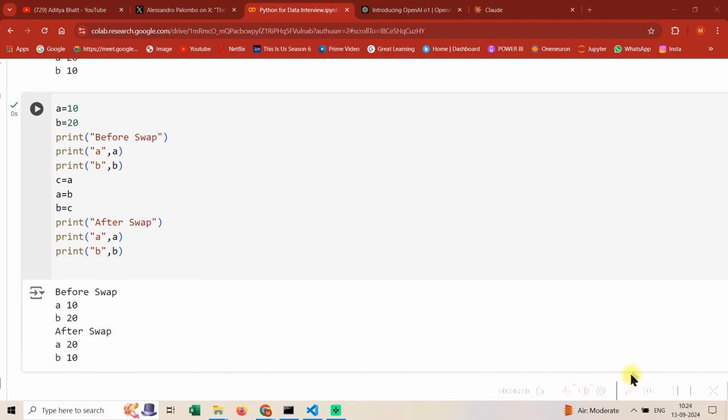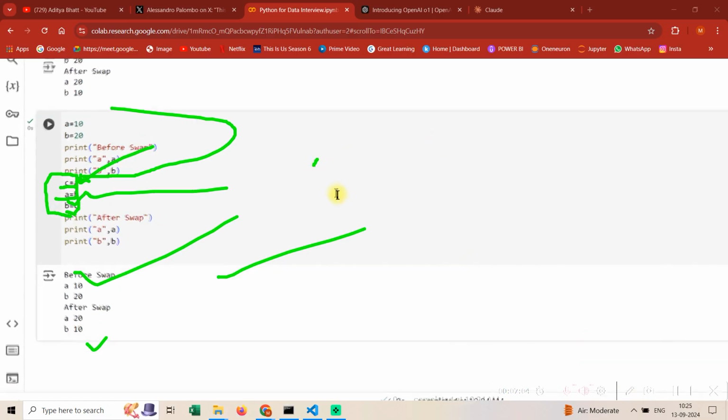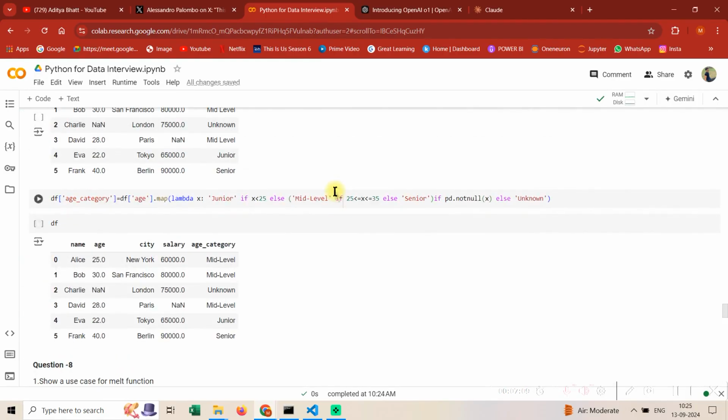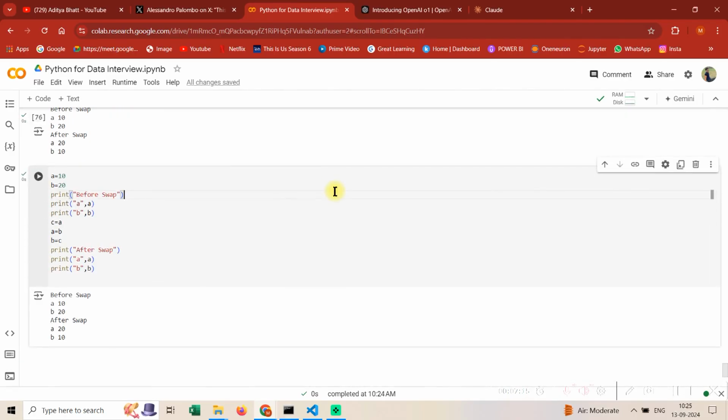So see guys, it's not very difficult to understand. If you can involve a third variable and do it, it's up to you, but just be aware of both the things, because a recruiter might tell you, hey, don't do this and don't do that. So it's simple. C is equal to A, so C will be 10, and then A is equal to B, so A is gonna be assigned 20, and then B is equal to C. Guys, this is very simple. I hope you understand. So just take a note of these basic, very important questions. And guys, usually you think that some people will ask magic of you. No, these are the type of problems which are asked in all data science and data analytics Python interview questions.